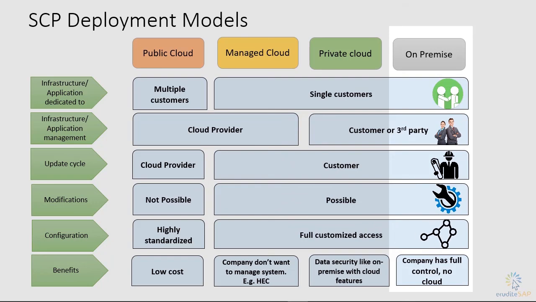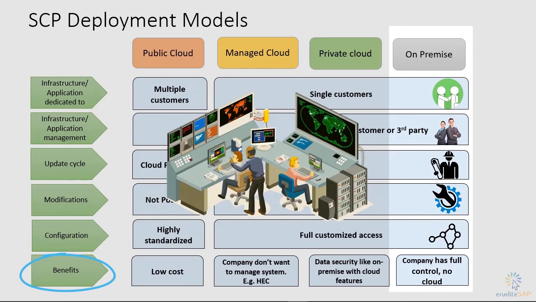The last point is why would a company go for an on-premise system? The reason is they want to have full control of the system, but they have to compromise with cloud features because the cloud features are not available in the on-premise.